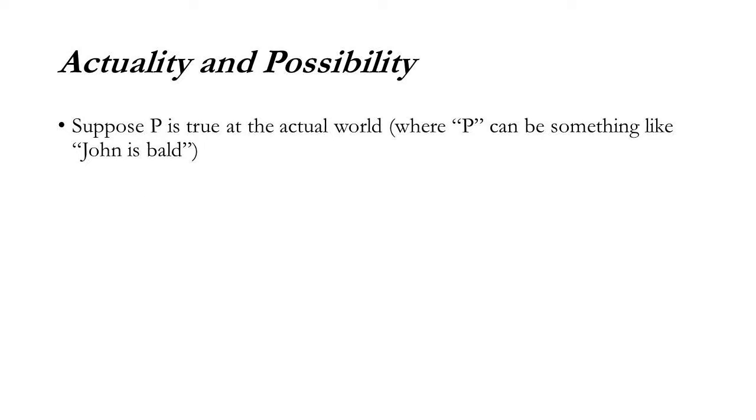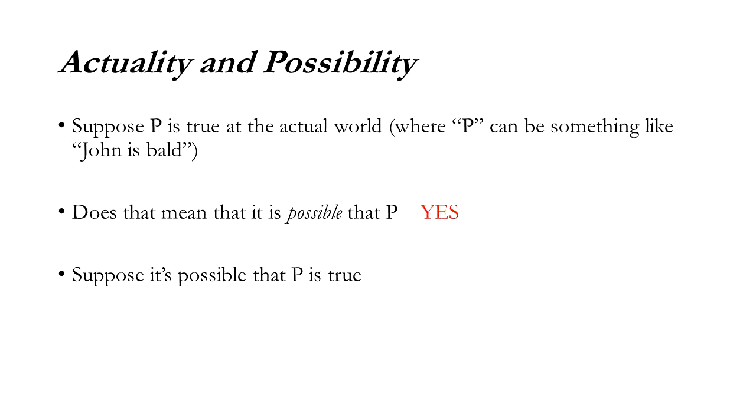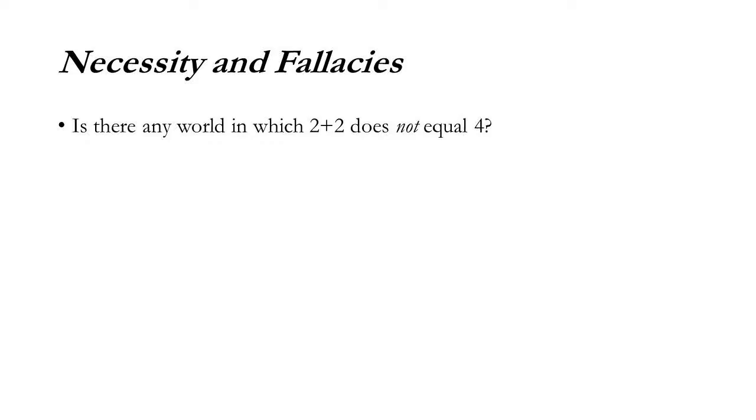Now, suppose P is true at the actual world, where P is just something like John is bald. Does that mean that it's possible that P? Yeah. If it's actual, it better be possible, because it's happening. Now, suppose it's possible that P is true. Does that mean it's actual? Nah, man. Lots of stuff that's possible doesn't happen. The mustache. Check this out.